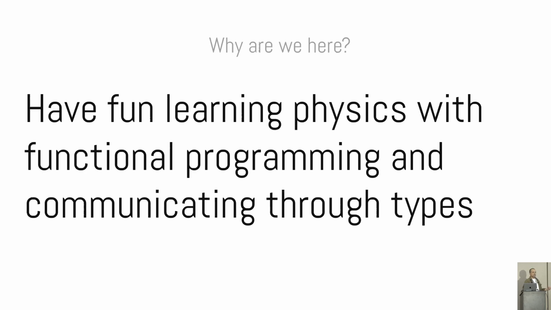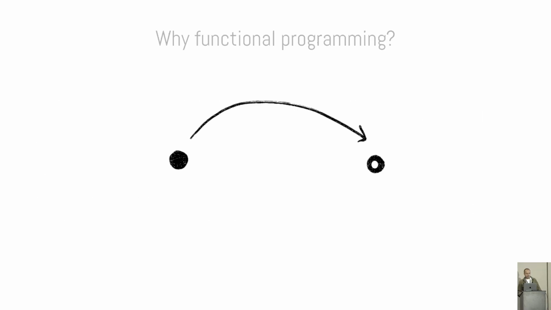In this talk, I hope to explore Newton's second law, describing the problem through types, writing math as code to help us compute functions, and I believe this is a new perspective of learning physics and functional programming. So, why functional programming? Functional programming lets us think about the complexity of physics through the lens of objects and arrows.